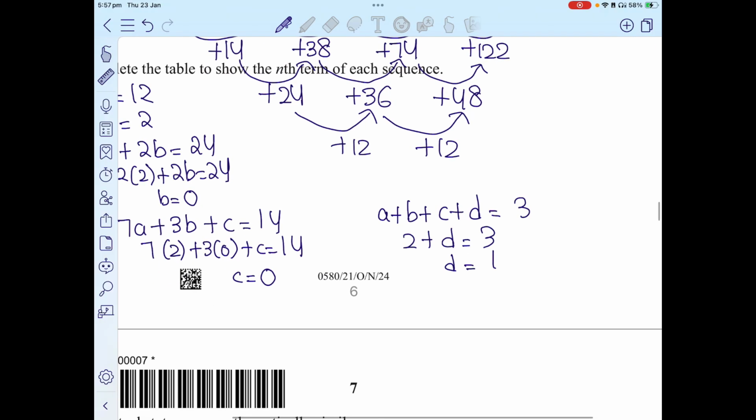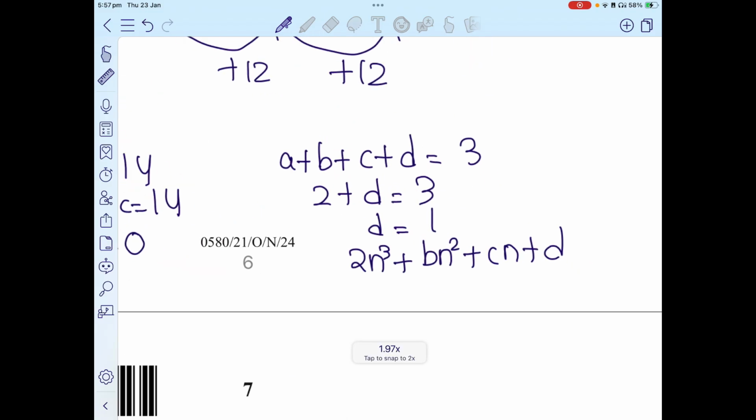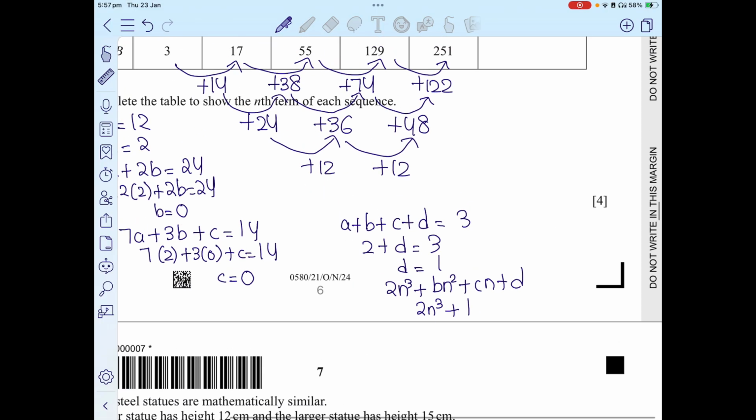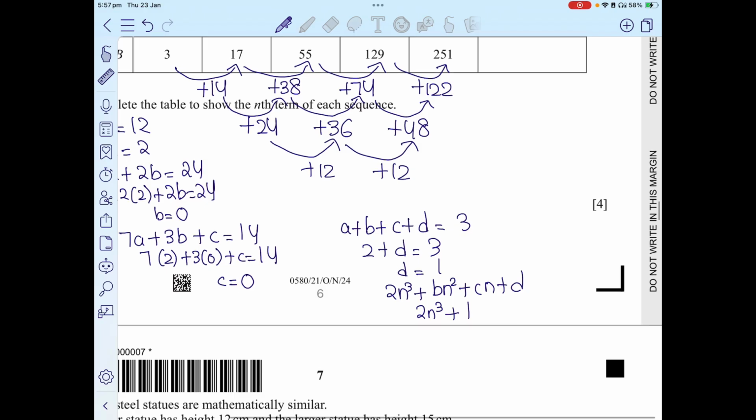So my final equation is going to be the value of a, which is 2, into n cubed, plus the value of b into n squared, plus c into n, plus d. But since b and c are 0, we can simply say 2n cubed plus 1. Now I have to check. If I substitute n as 1, 2 into 1 cubed plus 1, I get 3, which is correct. Now if I check for 2, I get 17, that's also correct. For 3, it's 55, that's also correct.